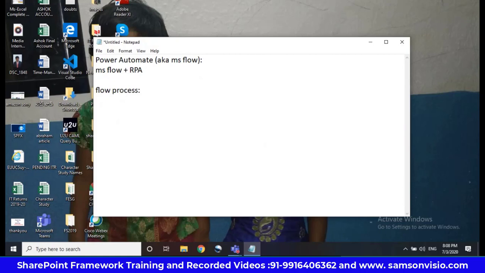The usage of Power Automate is, firstly, that we can integrate with O365 apps very easily. For example, if I want to create a Team by default, or if I want to create a SharePoint site, then we can go for MS Flow. So these kinds of activities, automation processes, everything we can automate. So that's where we will use MS Flow.